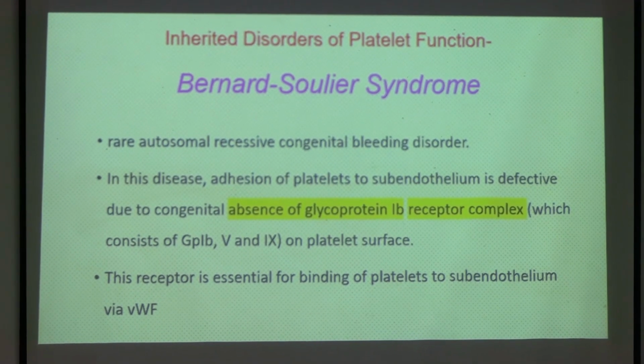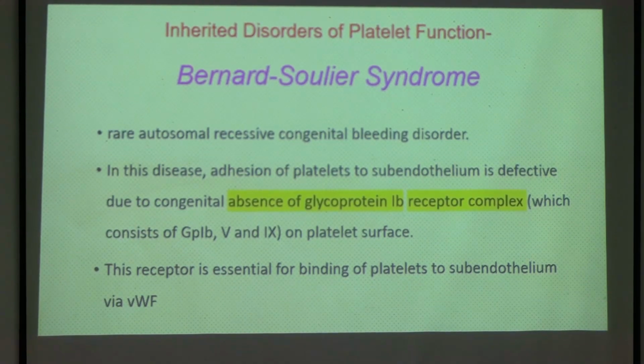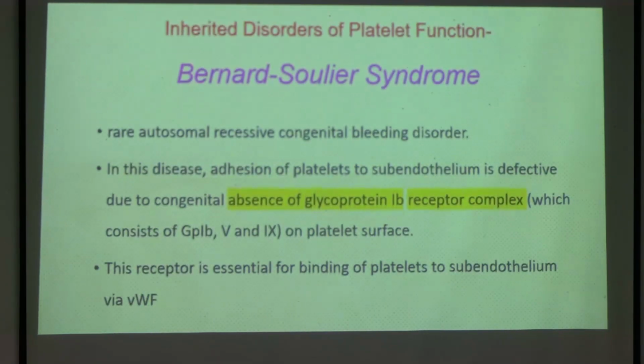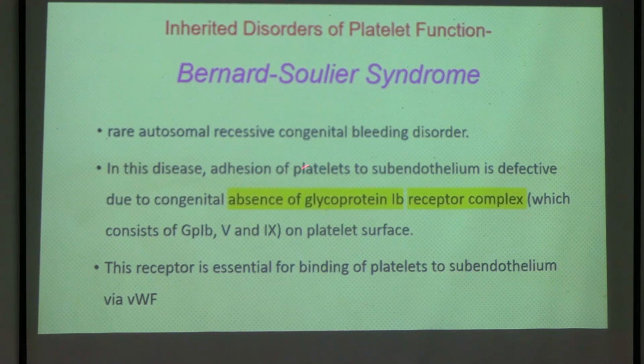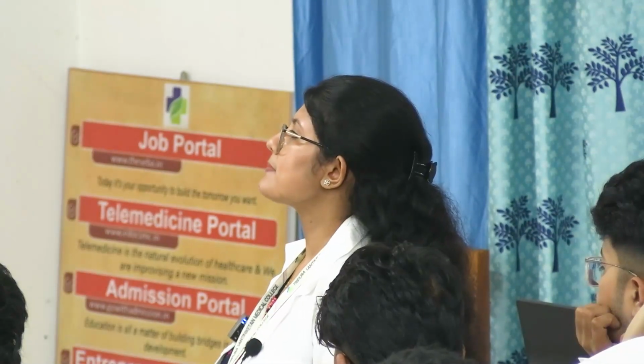Now you have to remember there are 2 receptors on the platelet surface: one is the glycoprotein 1b receptor and the other is the glycoprotein 2b3a receptor. Bernard-Soulier is an inherited autosomal recessive congenital bleeding disorder in which there is congenital absence of this receptor. So the platelet will not get adhered because it is a defective platelet adhesion disorder. Adhesion of the platelet to the subendothelium is defective because of absence of this receptor.